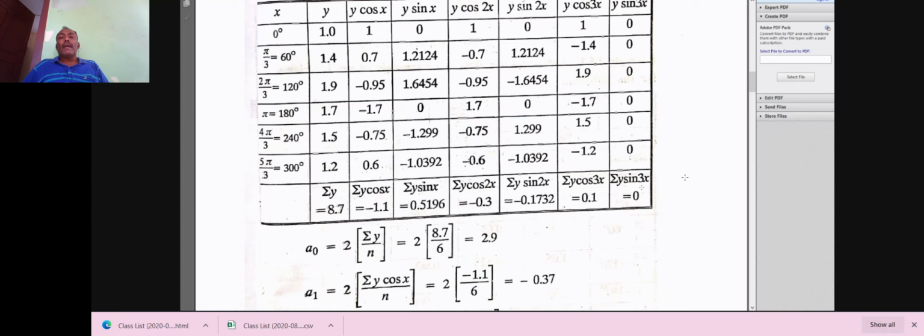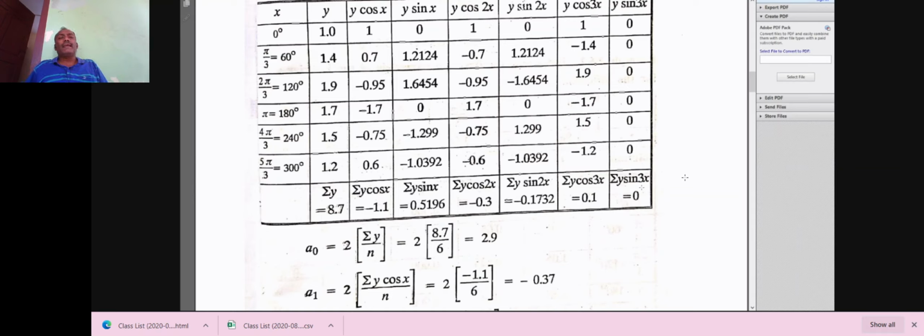Okay, now the last but one, y cos 3x. In the place of x, substitute 0. Therefore, cos 3 into 0, cos 0, is 1. In the second row, cos 3 into 60 is cos 180 degrees.